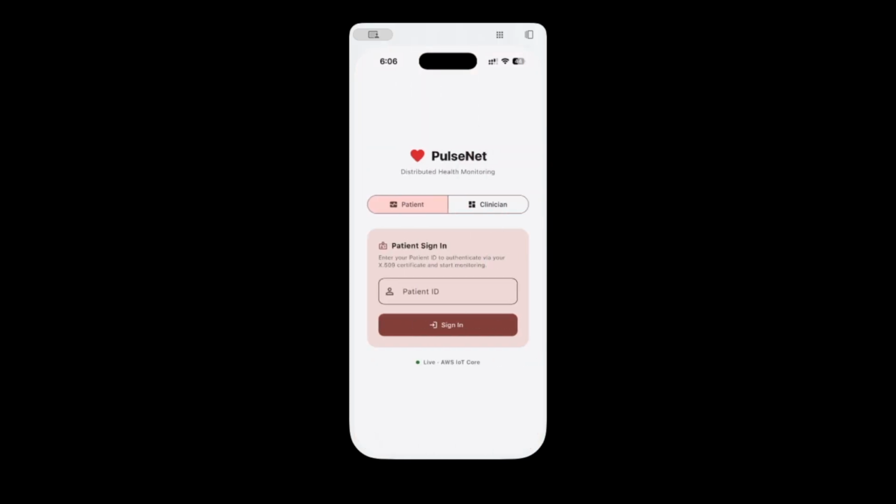4 things I want you to take away. Certificate-based identity, no shared secrets on the device. Local durability, a 500 reading buffer with ordered drain. Honest observability, every state visible, no green when yellow. And one code base serving two completely different user experiences. The cloud side: what happens when these readings actually reach AWS, how anomalies are detected, how alerts fan out, how everything is logged for audit. That's going to be continued now.